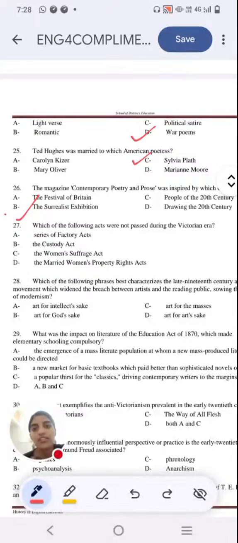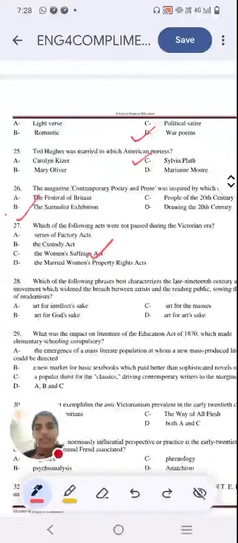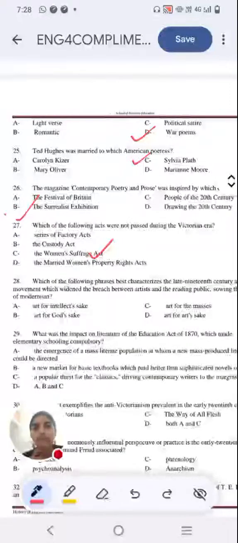The answer that is shown is option C, Suffragette Act, because it was mostly happening during mid 19 to mid. Okay, all the rest of the acts were already passed during the age.